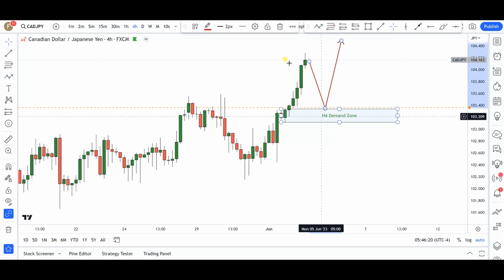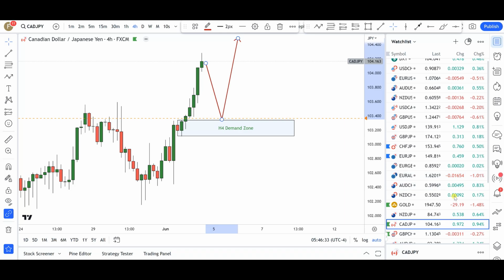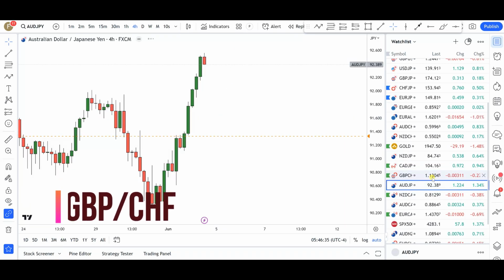Again, like I said, this is one of my favorite plays for next week. Now let's see how it goes. If we do get that pullback, fine. If not, well, we are going to readjust based on the price action that we're seeing develop. All right, so that's it for Canadian dollar Japanese yen. Next up is going to be British pounds and Swiss francs.